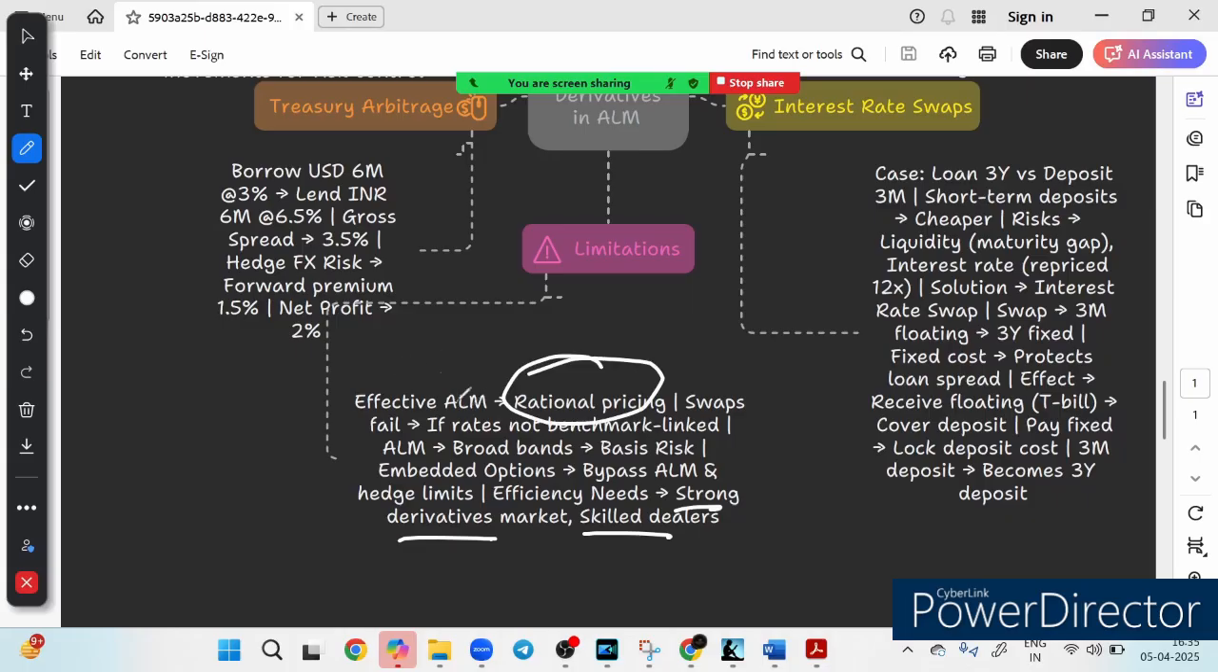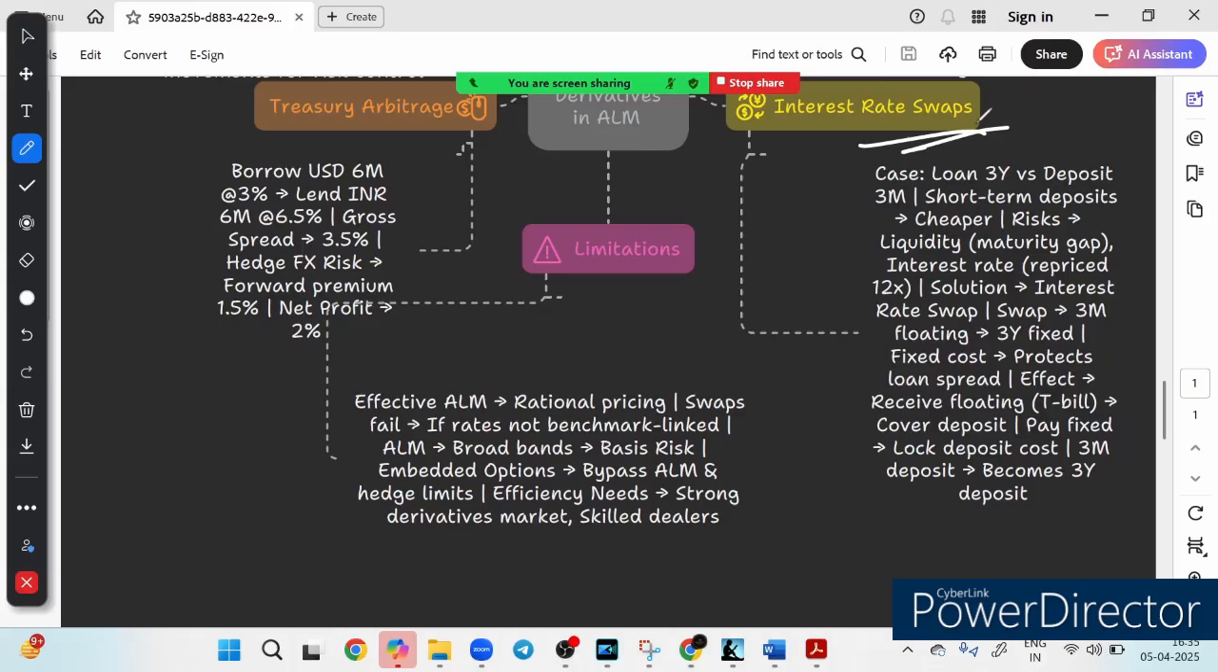And the swap will fail if the rate is not linked to your benchmark. Yes, the interest rate swap will not happen, will not benefit you, right? So the solution I have told you. Derivatives are a powerful tool for banks to hedge risk, to manage liquidity, and to ensure stability. But without a proper ALM strategy, they can backfire.